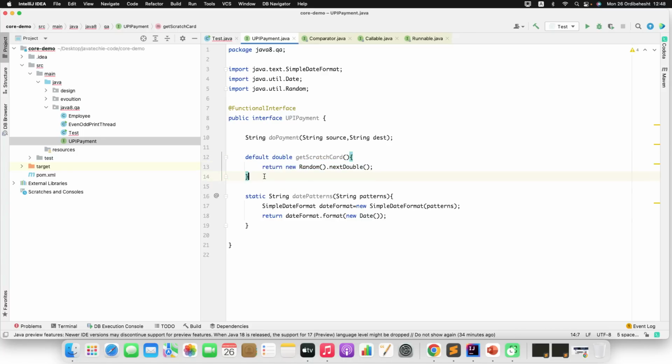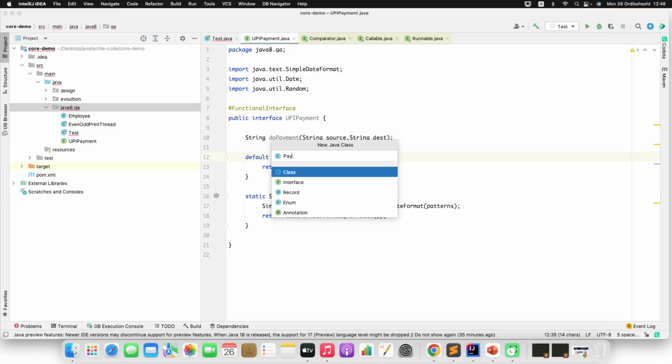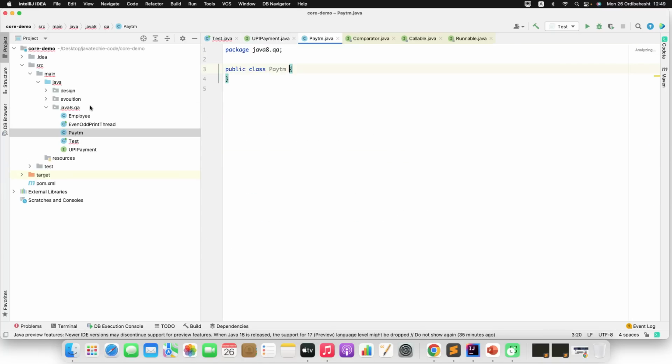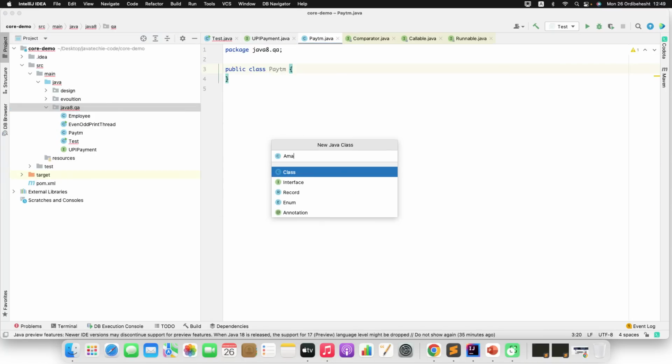Let me show you. See this API payment, we are just giving the get scratch card, right? So let me create a class called payATM. Then also let me create another class called Amazon Pay.